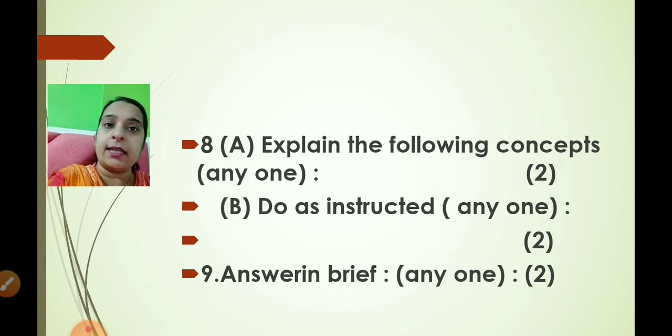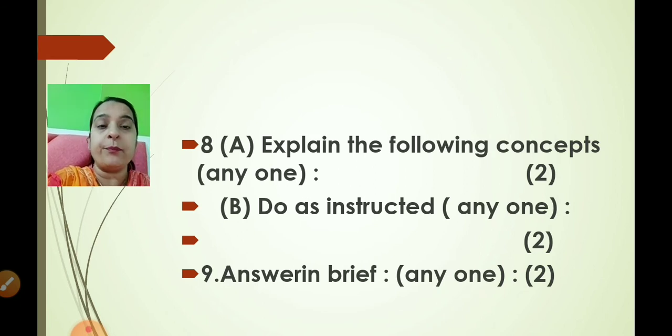Then next, the last one, question number 9. Answer in brief any one out of two. So two questions are there. Select any one. Okay, 2 marks. Remember to write your answers in points and give correct question numbers also. Okay, children, don't just write anything. And you have to begin each question on a new page. Suppose you write question number 1, then question number 2, you have to start on a new page.